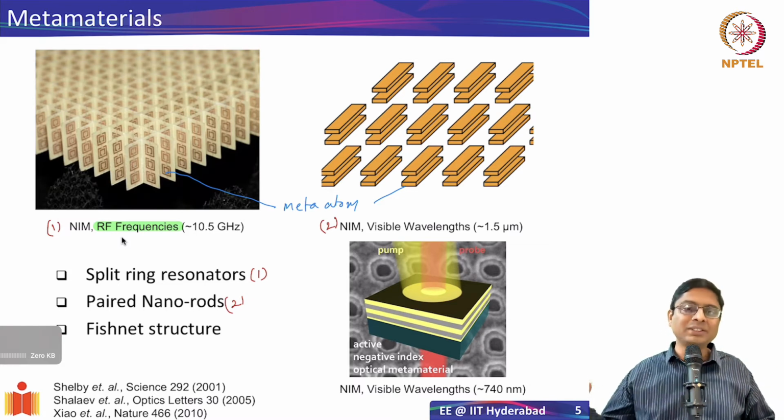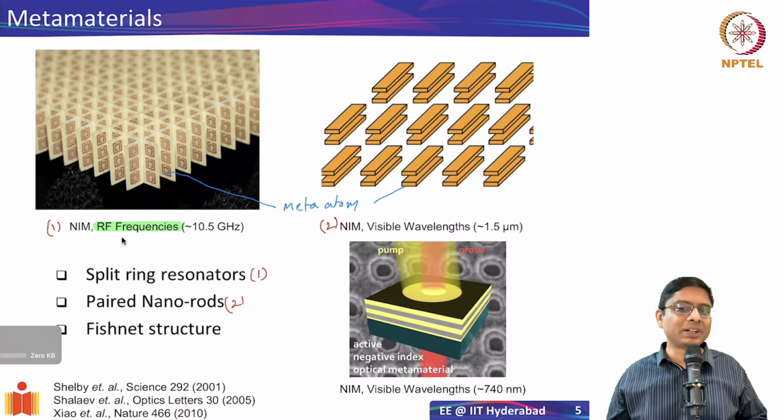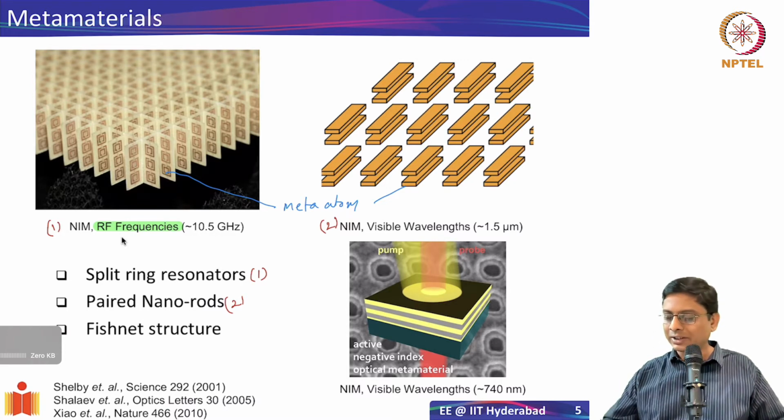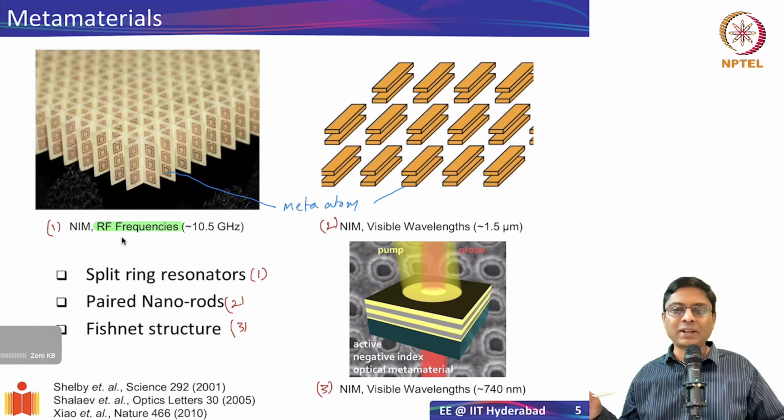Ideally we should make it in three dimensions, but it becomes challenging to do it in optical frequencies. So what you're showing here is a plane containing these paired nanorods. And the third example is this on the bottom, which is known as a fishnet structure, which is also demonstrated in Professor Shalaev's group. So this also exhibits negative index.